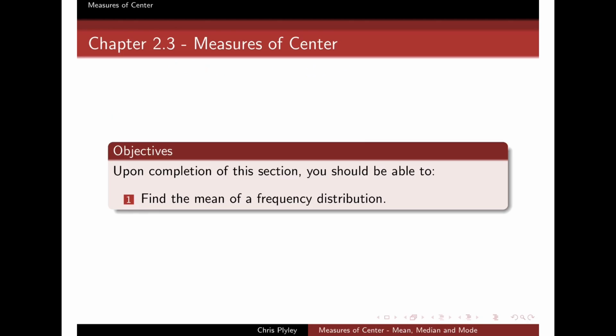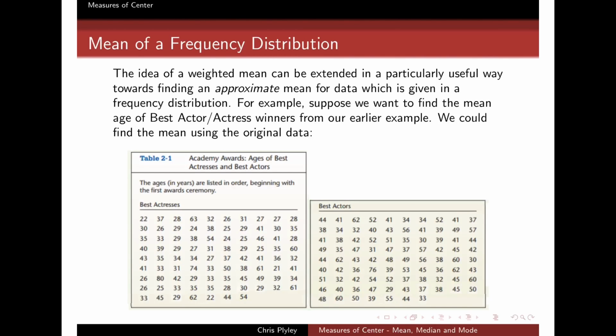And so today we're going to finish off by talking about one last way that we can find a mean in particular. What we want to do is find the mean given not a full set of data, but instead just a frequency distribution associated with a data set. The real advantage of this is that it allows us to explicitly calculate the mean if we don't have access to all of the data in order to calculate the true or arithmetic mean, or if we only really need an approximate mean. Then this is an easy way to go about it.